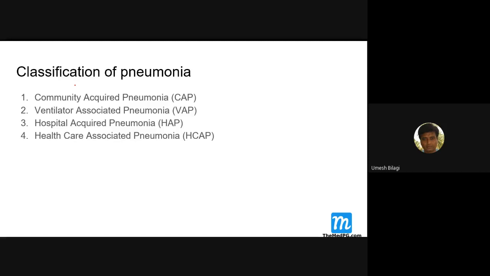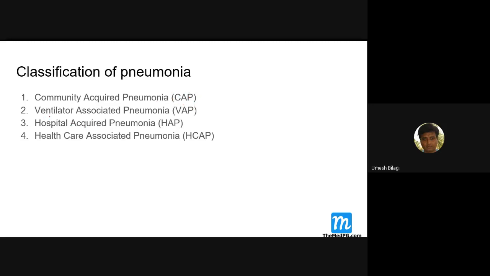Now, classification of pneumonia. We classify them in multiple ways so that you understand them. Here, community acquired pneumonia. Note this: community acquired means the patient got his pneumonia outside the hospital, in the community. The short form is CAP.